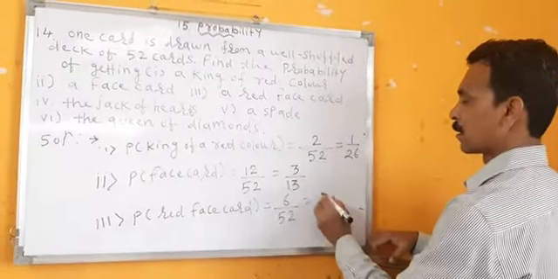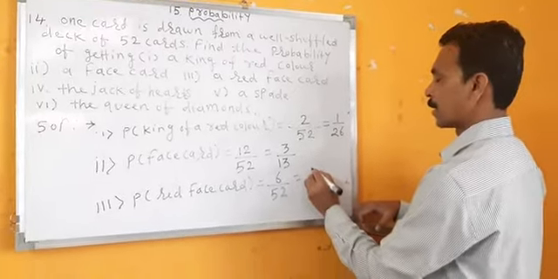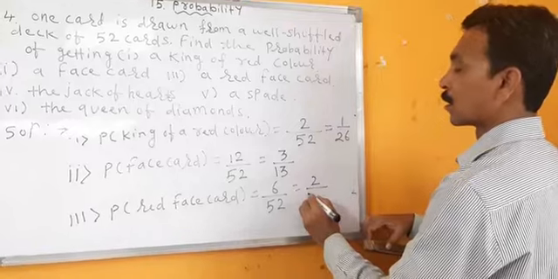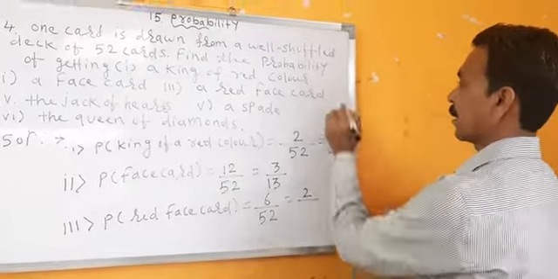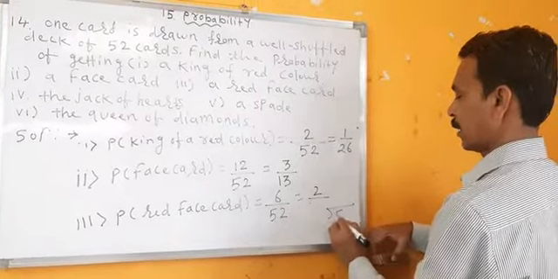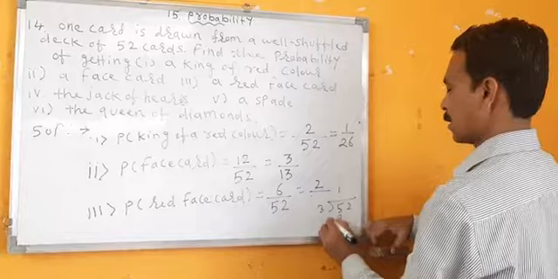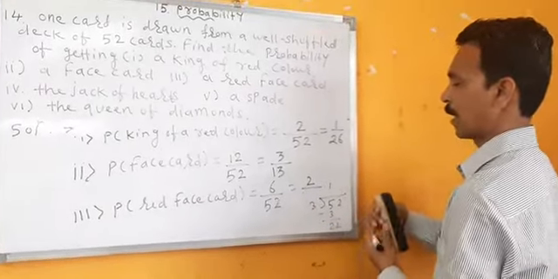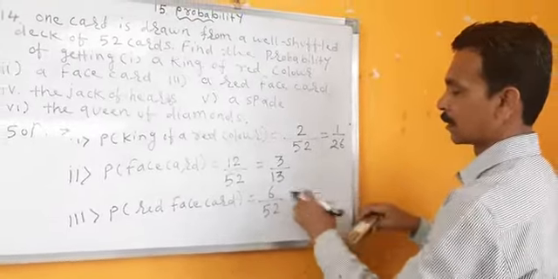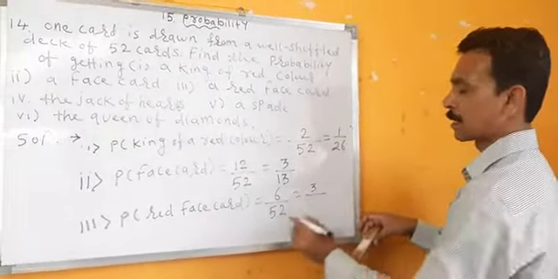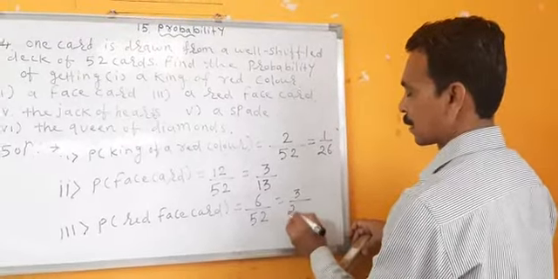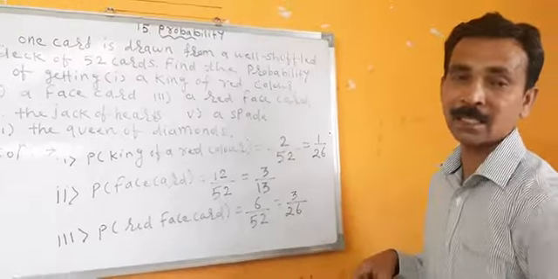Reduce it. 3 2s are 6, and 3. Let's divide 52 by 3. 3 1s are 3, 22. We cannot divide, right? Then we'll use 2. 2 3s are 6 and 52 by 2 is 26, right?